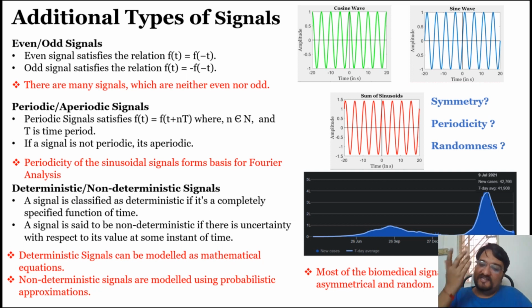The same goes for EEG as well. Just check the EEGs also. They are also random, aperiodic signals. Obviously, in most of the problems we will consider time as a positive entity, unless we are taking a reference and observing the properties on both sides. So yes, most of the biomedical signals are aperiodic, asymmetrical, and random. In this course, we will mostly focus on one-dimensional signals. If time permits, we'll also talk a bit about biomedical image analysis, which deals with two-dimensional signals.